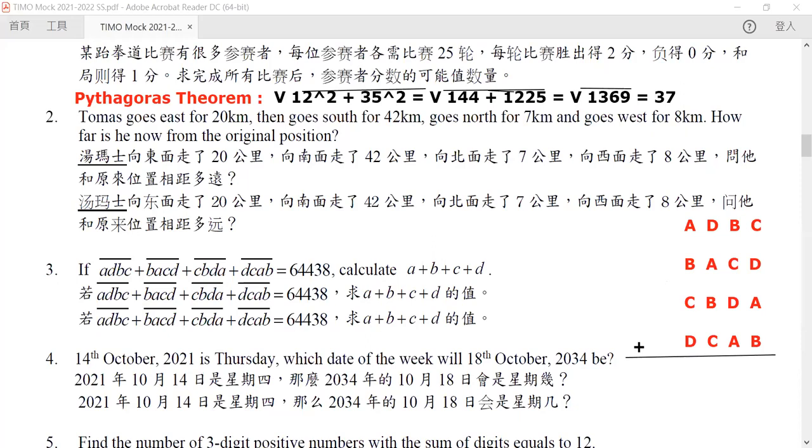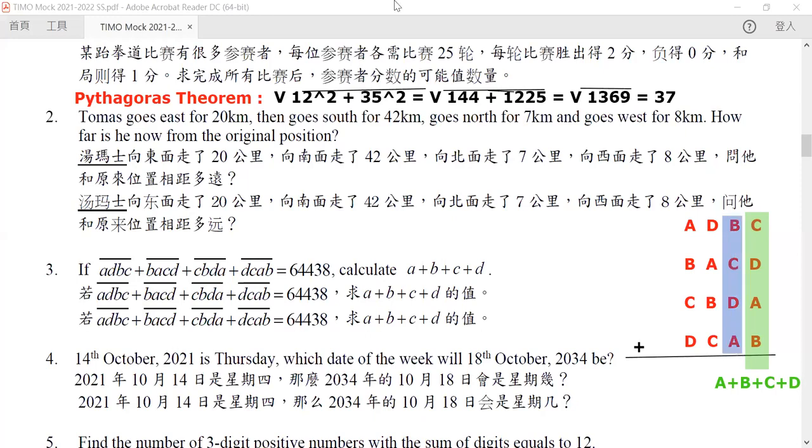Now, instead of calculating them directly, we want to calculate it digit by digit. What is the sum of the unit digit? Well, the sum of the unit digit is equal to A plus B plus C plus D, right? How about the 10th digit?